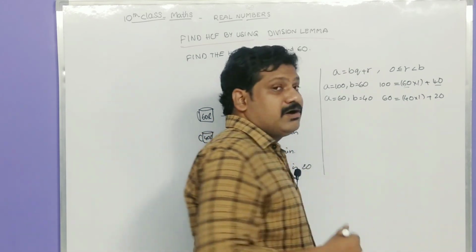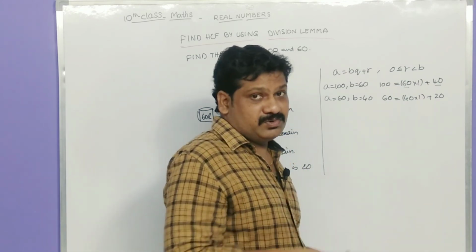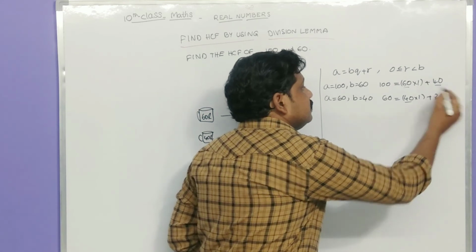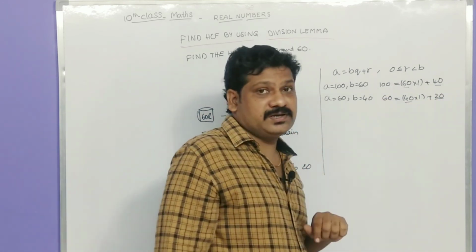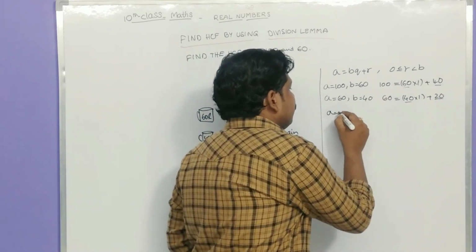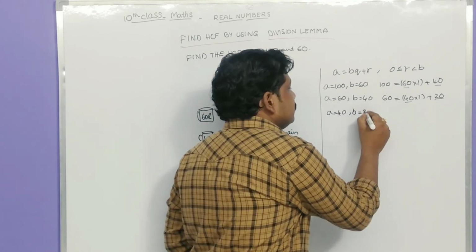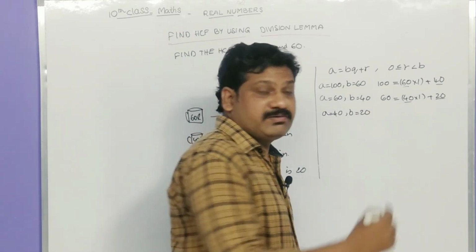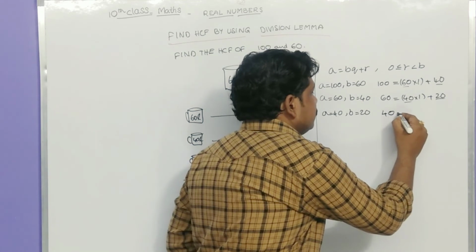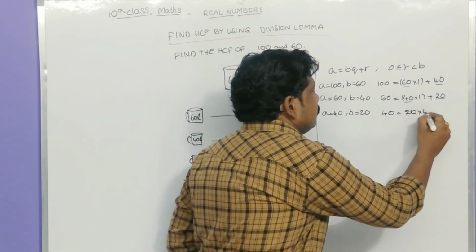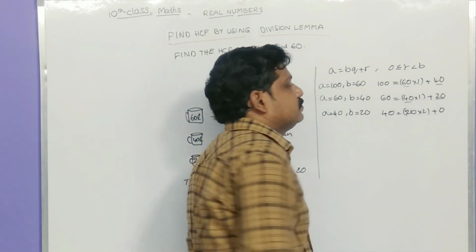So we have to apply the division lemma one more time, to 40 and 20. So let us take A is equal to 40 and B is equal to 20. We can write 40 is equal to 20 into 2 plus 0.